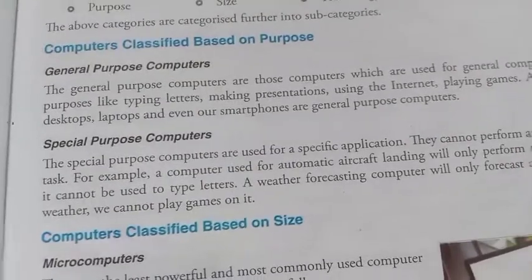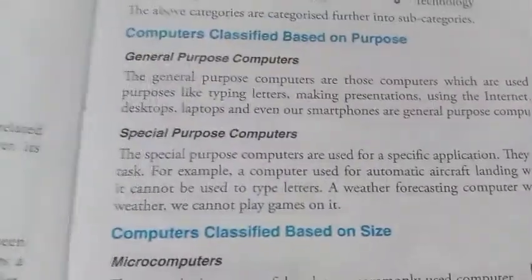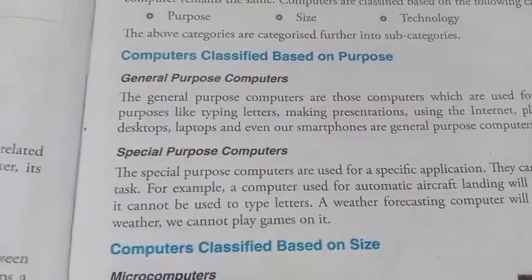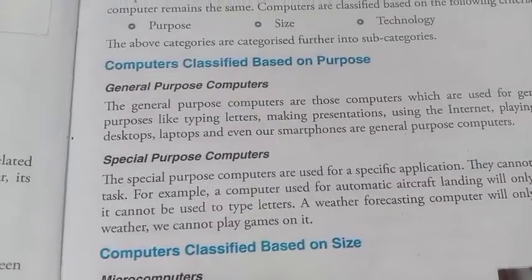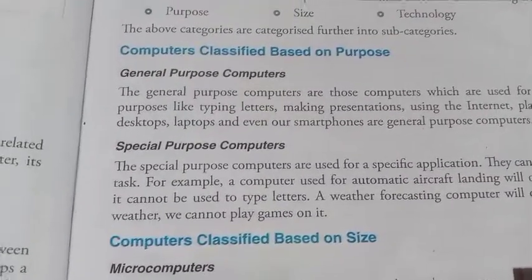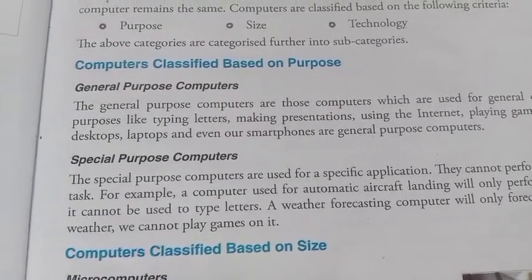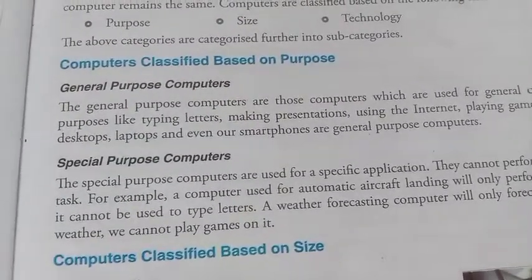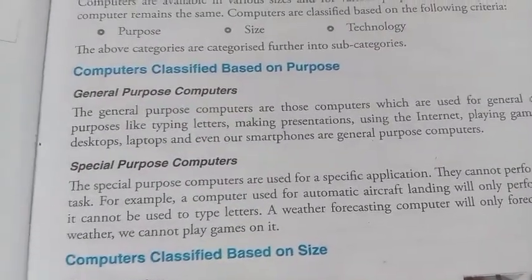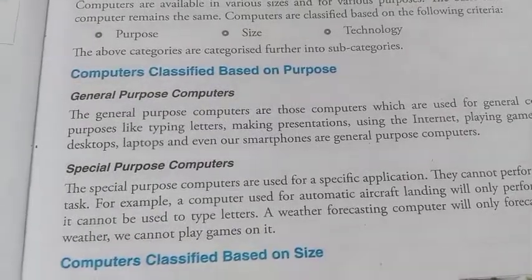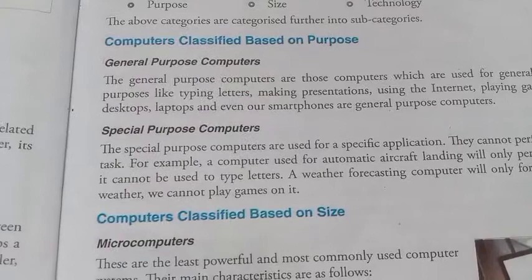And what is the relation between hardware and software? The relation between hardware and software is a very important part, because without hardware, software can't work, and without software, hardware is nothing. So both are dependent on each other. Both of them must work together to make a computer produce a useful output.